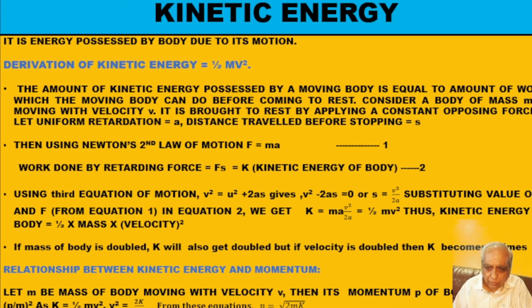Now let us try to derive the formula for translational kinetic energy. Let me take my pen. Now consider a body of mass m. It is moving with velocity v, so it has a certain amount of kinetic energy which we denote by K. The body is moving in this direction, this is the velocity v.